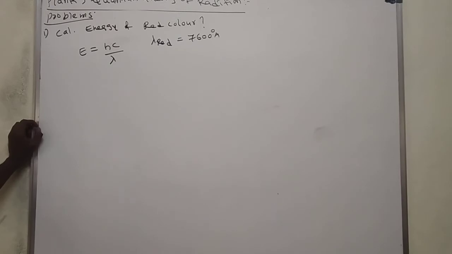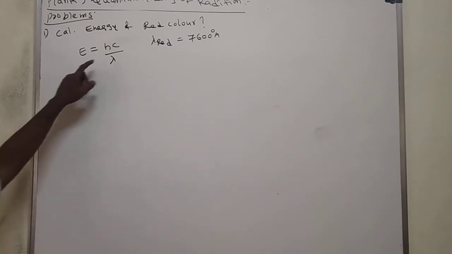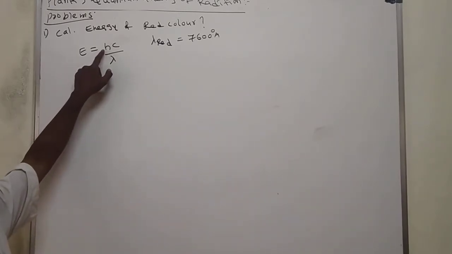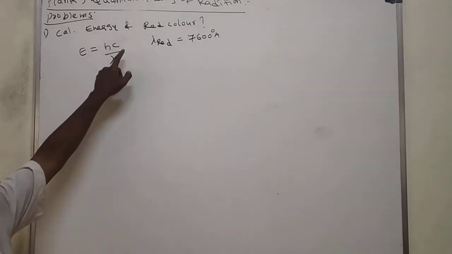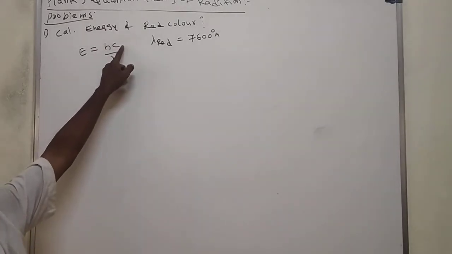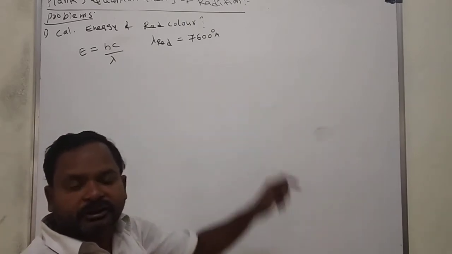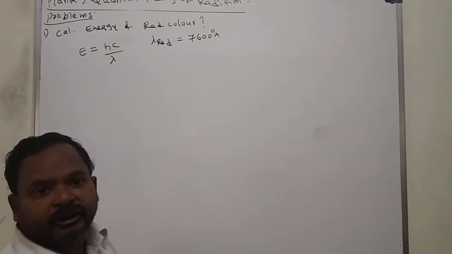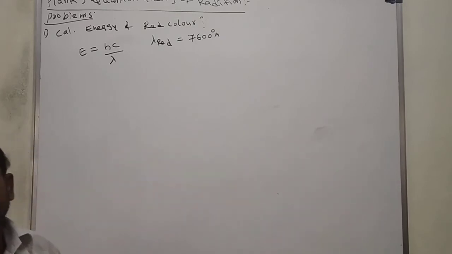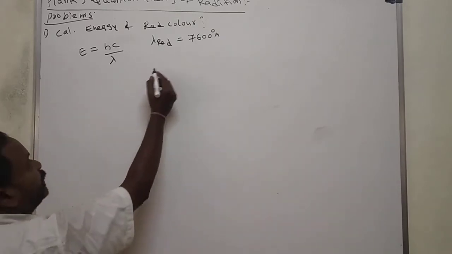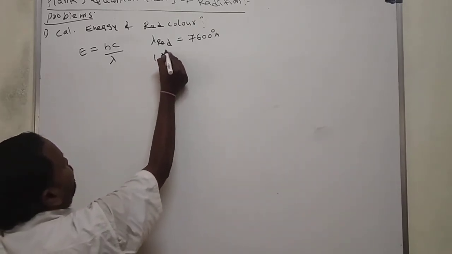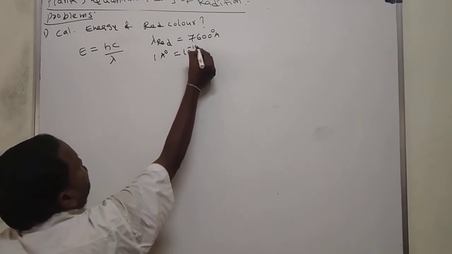The Planck's constant is present in joules, and c is present in meters or centimeters, but the wavelength is present in angstroms. You should convert wavelength from angstroms to meters or centimeters. How do you convert? 1 angstrom is equal to 10 to the power of minus 10 meters.